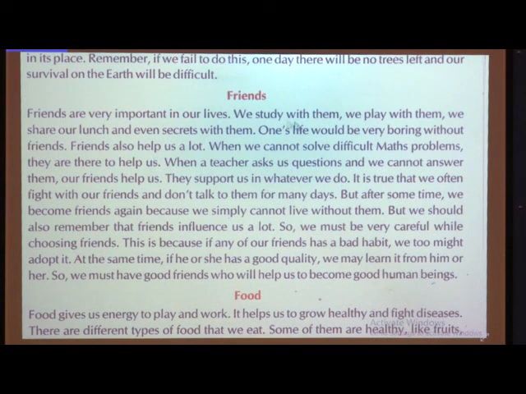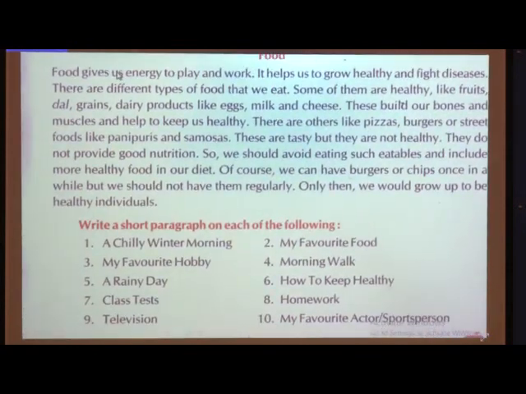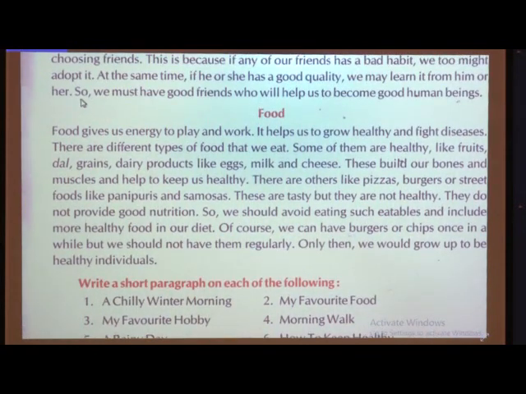And if you see the other sentences here, they are all related to the topic of friends, interrelated to the topic friends. And they are arranged very properly, in a very good order. And if you see the last sentence, or the conclusion, what they have told is that we must have good friends. It is a very good moral they have given. You can give a moral through this paragraph. What they have told is, we should have good friends.